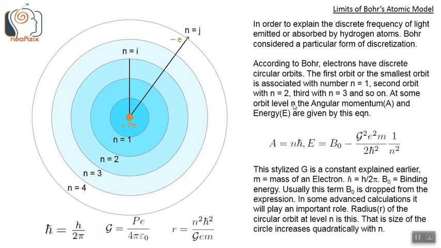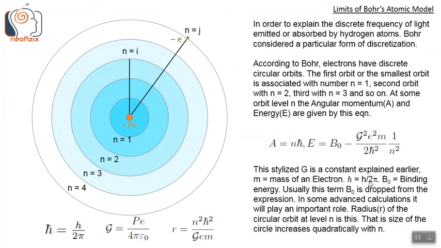At some orbit level n, the angular momentum A and energy E are given by these equations. A equals n h bar is the angular momentum equation. E equals E naught minus G squared e squared m by 2 h bar squared, into 1 by n squared. This stylized G is a constant explained earlier. m equals mass of an electron.